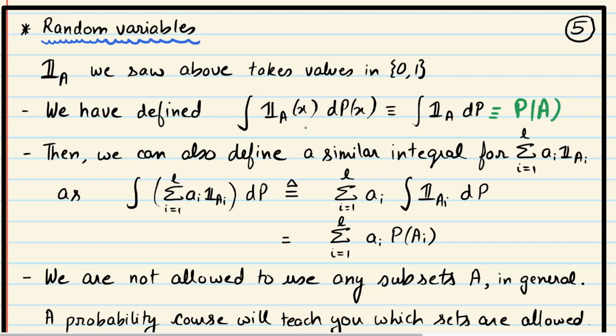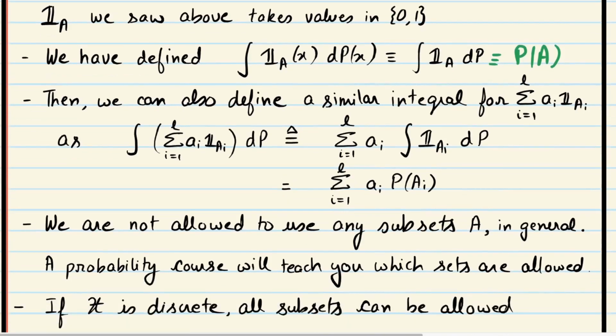Okay. So if you agree with this definition, and if you agree that we can define all such indicator functions for all such events A, then we can also define this linear combination of such indicator functions. So this is some weight a_i times indicator function of A_i. So we can define all that, right? And then you may ask, that's fine. Now what is this integral, which was earlier just P of A?